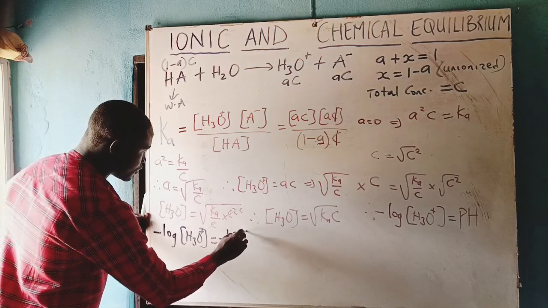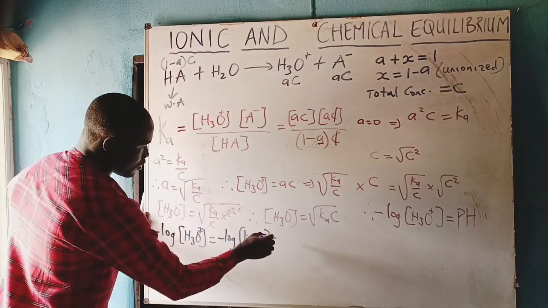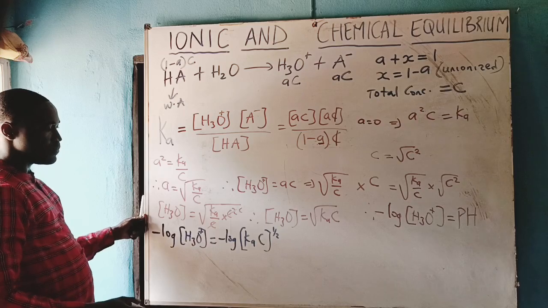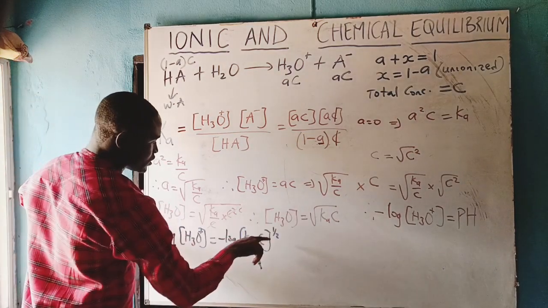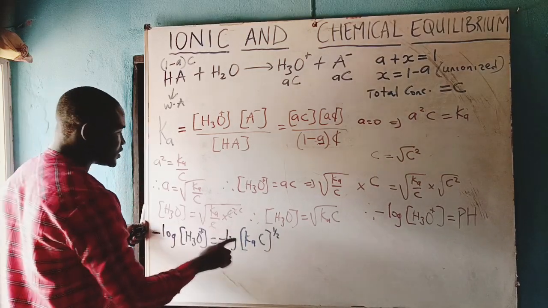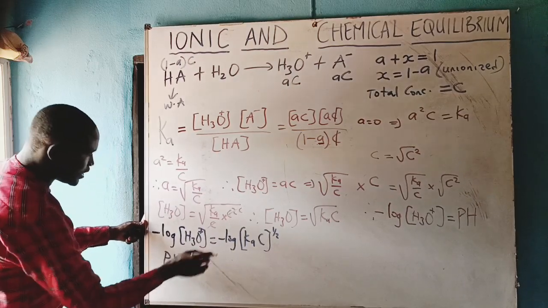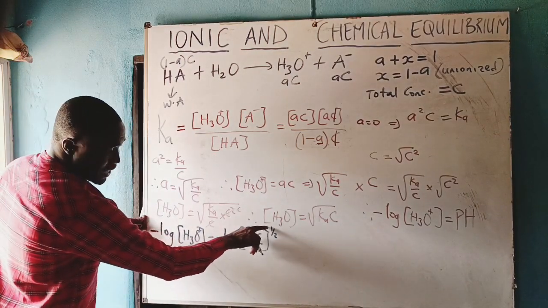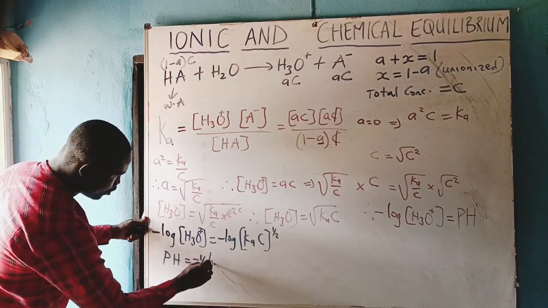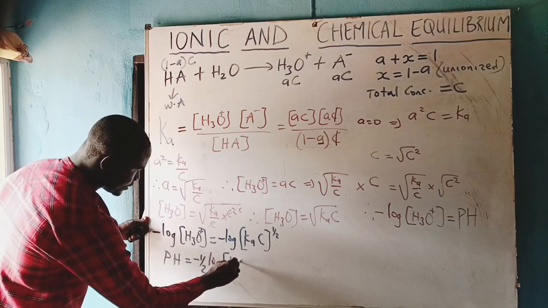Minus log KaC, all raised to the power of half. Now, because this half means square root, that is why we package it this way. This means that pH of the acid equals minus, that 1 over 2 will come this side, minus 1 over 2 log KaC.